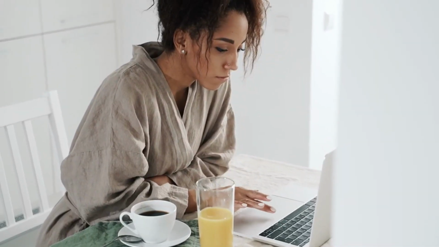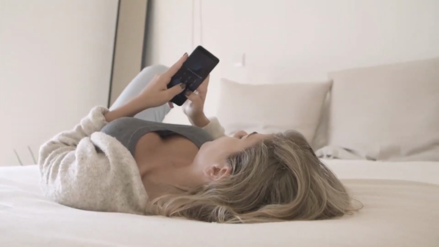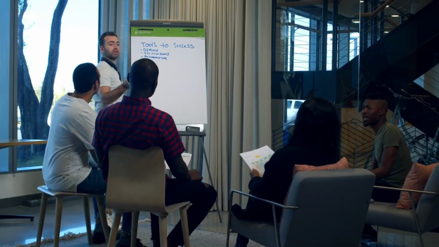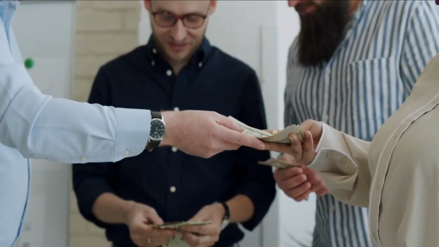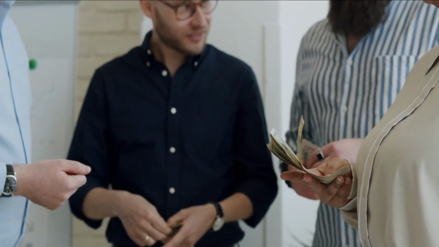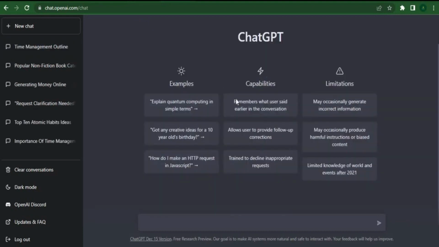As you can see, selling digital products like ebooks or courses is one of the top methods to earn money online, according to ChatGPT. In a moment, I'll show you exactly how to turn your ebook into income after I've shown you how to utilize ChatGPT to create an ebook. Now, to get passive income, all you need to do is to create it once and sell it repeatedly. Let me demonstrate how to create a fantastic ebook with ChatGPT in about 5 minutes.